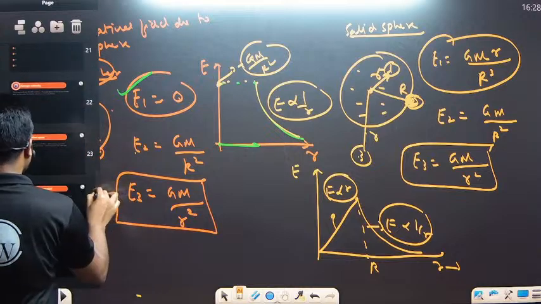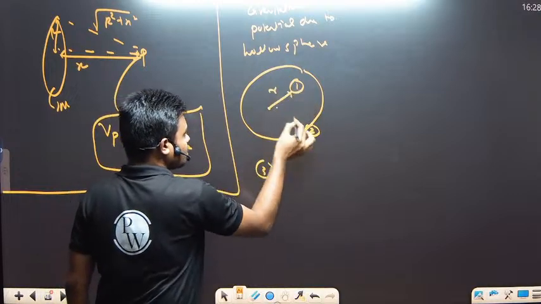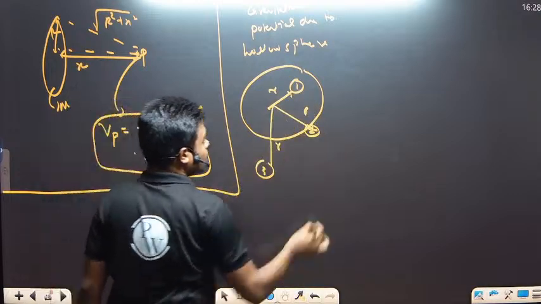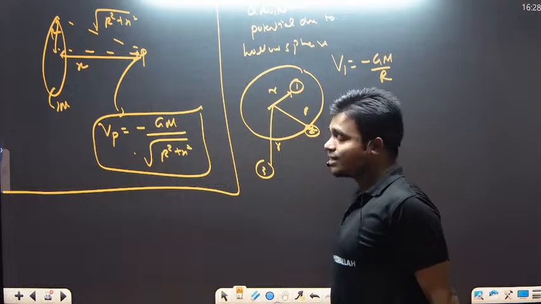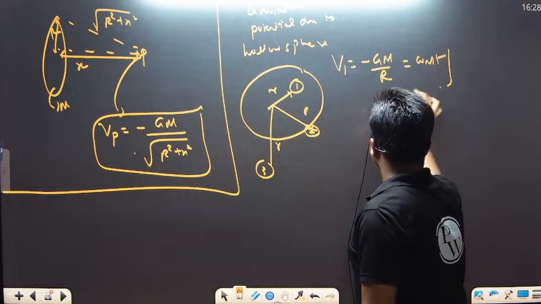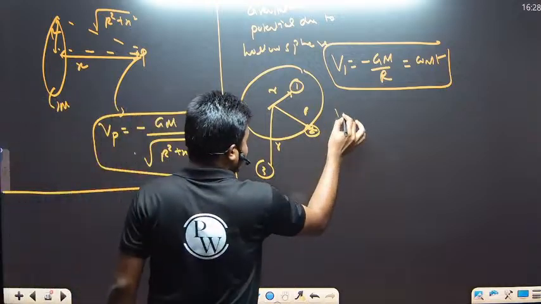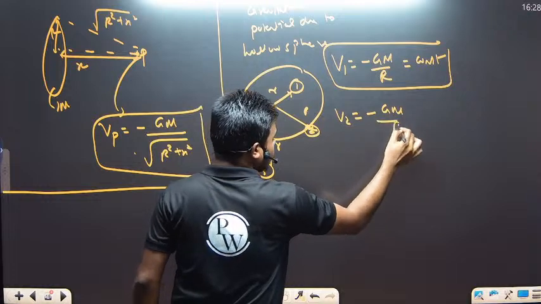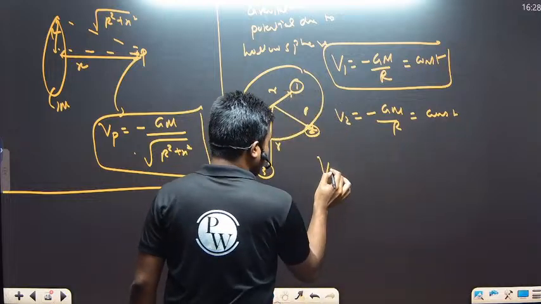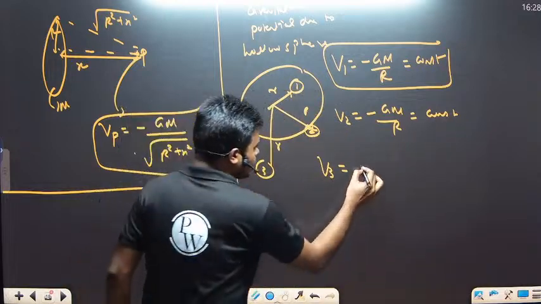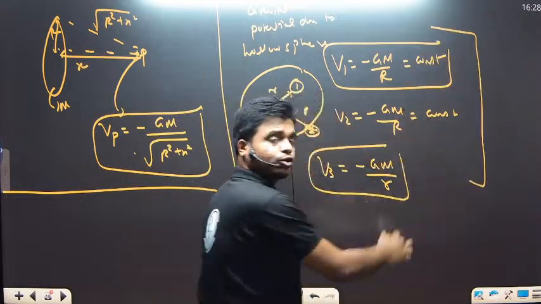So the gravitational potential will be given by, at this particular point 1, distance from the center is small r, this will be capital R. The gravitational potential at point 1 is minus GM by capital R, it will not be 0, and this value will be constant throughout inside this hollow sphere, that is the spherical shell. Second, at point 2, the gravitational potential is minus GM by R, again constant on the surface. Third point, the outside point, the gravitational potential is given by minus GM divided by small r. This is all we have to remember for different points.